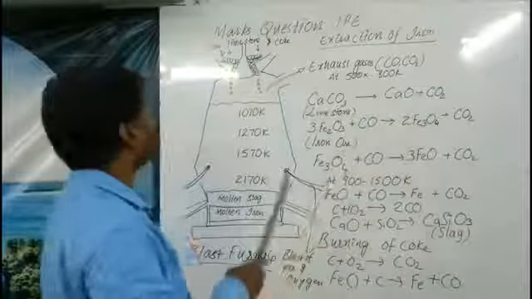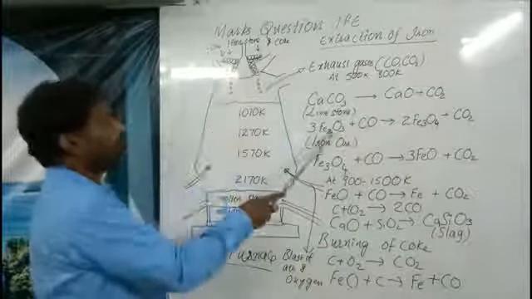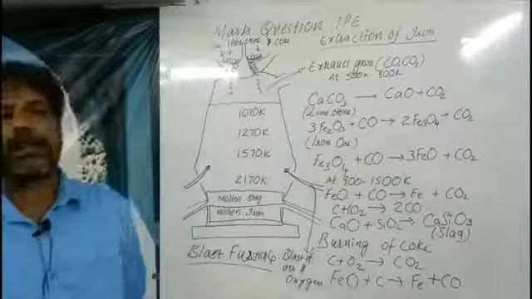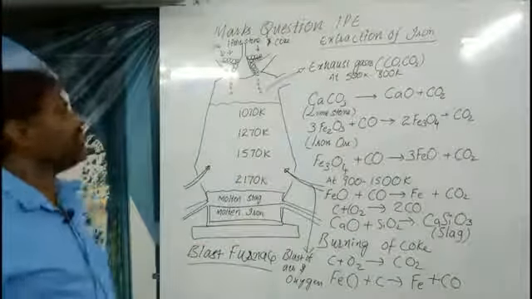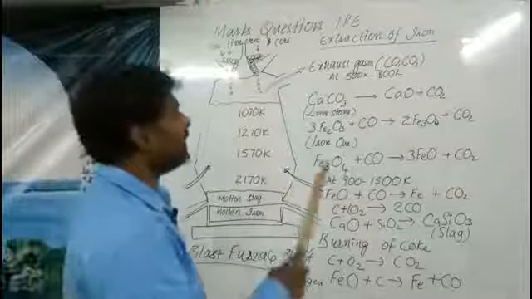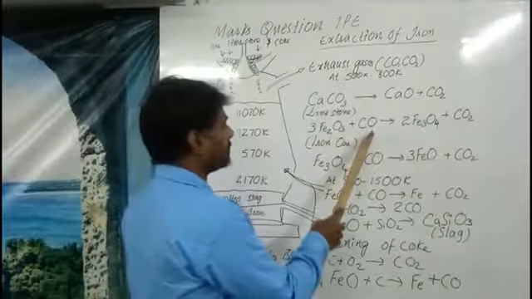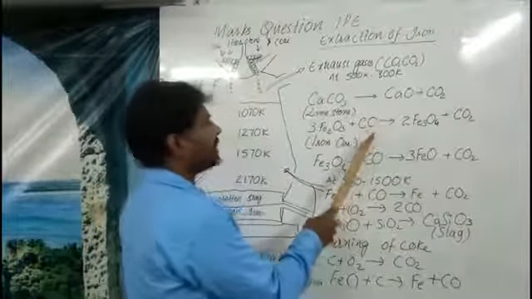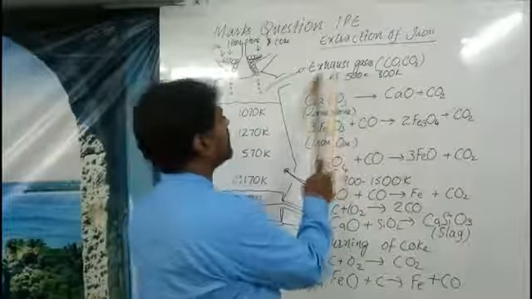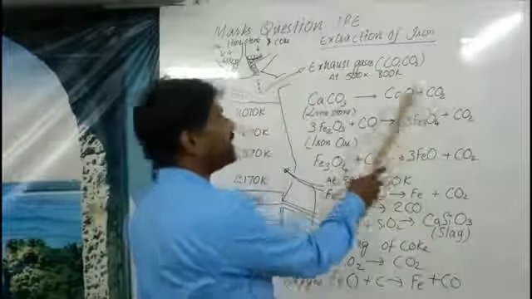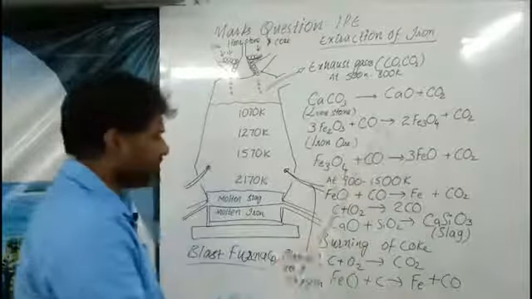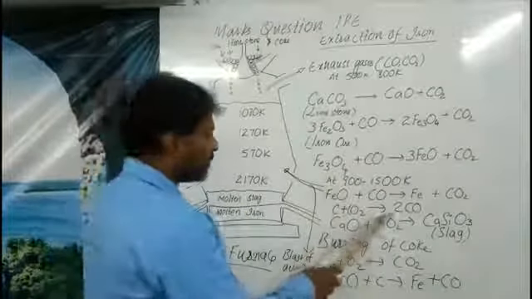And second, we are using Fe2O3. What is Fe2O3? It is the name of hematite. We have studied that the ore of Fe2O3 is hematite. It reacts with carbon monoxide. Where does the carbon monoxide come from? Already we have seen the exhaust gases, carbon dioxide and carbon monoxide.